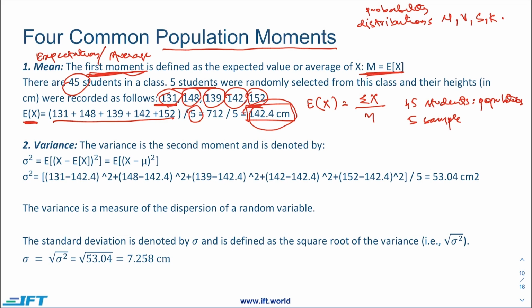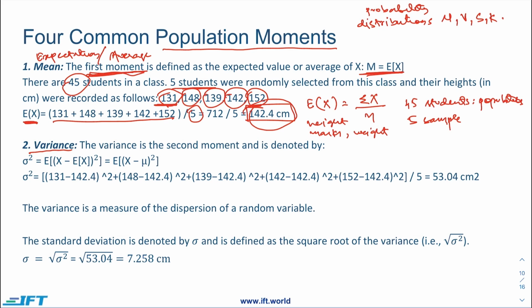So using this first moment, we can have some idea about the distribution, that what sort of expectation should we have about a particular indicator. In this particular case, we have height. The same can be applied to marks or weight or any other indicator. Now the second moment is known as variance.